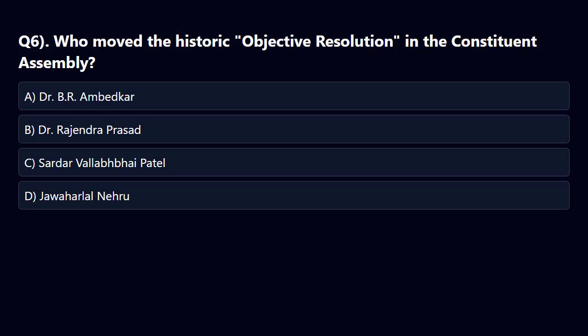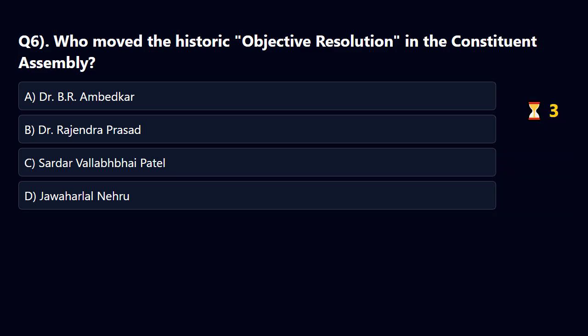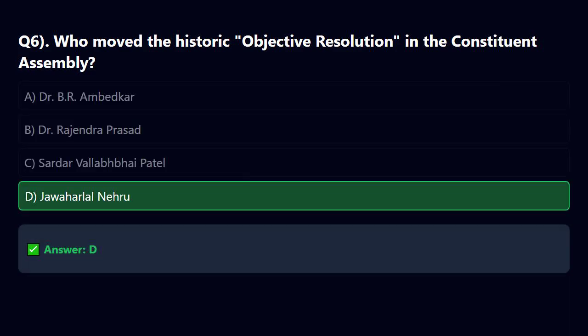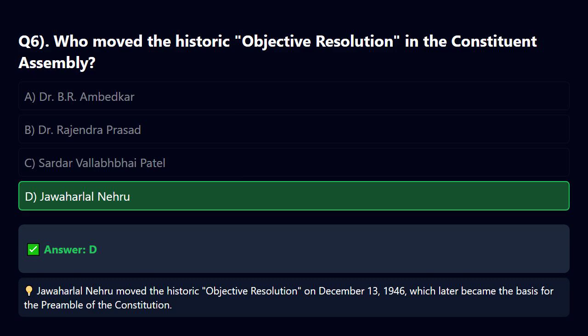Options. A. Dr. B. R. Ambedkar. B. Dr. Rajendra Prasad. C. Sardar Vallabhbhai Patel. D. Jawaharlal Nehru. The correct answer is D. Explanation. Jawaharlal Nehru moved the historic objective resolution on December 13, 1946, which later became the basis for the preamble of the Constitution.